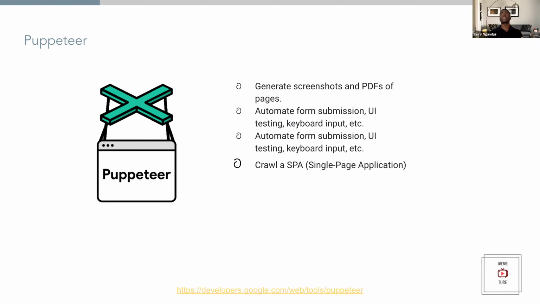Now, headless Chrome is a little bit intensive to set up and use. So what Google did is they developed Puppeteer. And what Puppeteer does, it sets up headless Chrome for you. So when you install Puppeteer, you actually download a headless Chrome. You actually download a browser in the background.